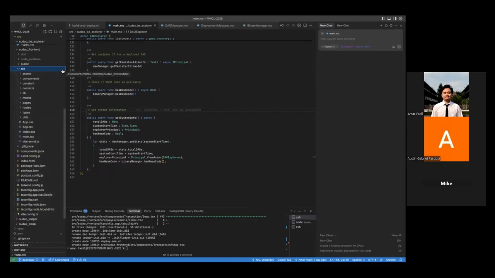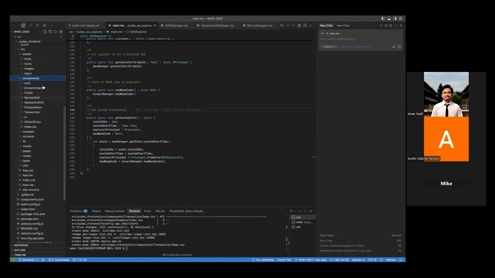So as you can see here, there is some project structure starting from assets, components, constant, context, lib, and many others. For the assets folder, there will be some assets needed like the images or the relevant logos and many others. And the components are what is actually loaded on the main page, such as the authentication and then dynamic navbar and then footer and many others.